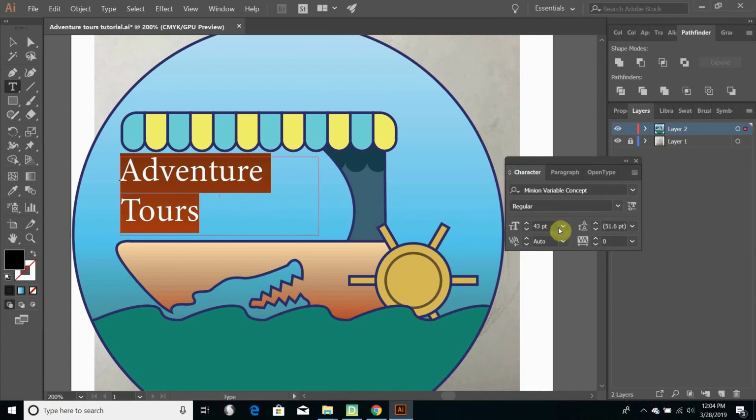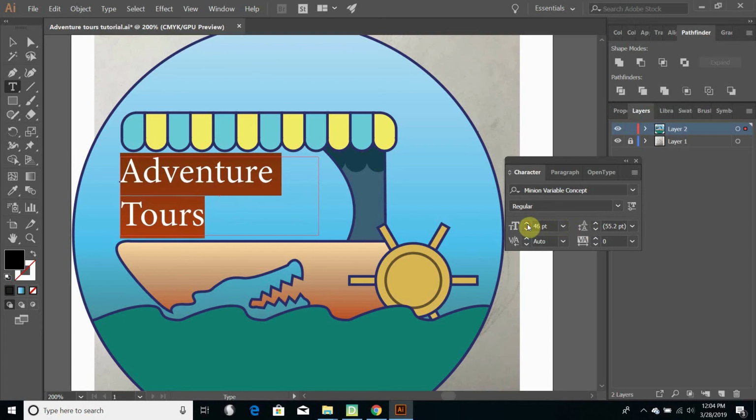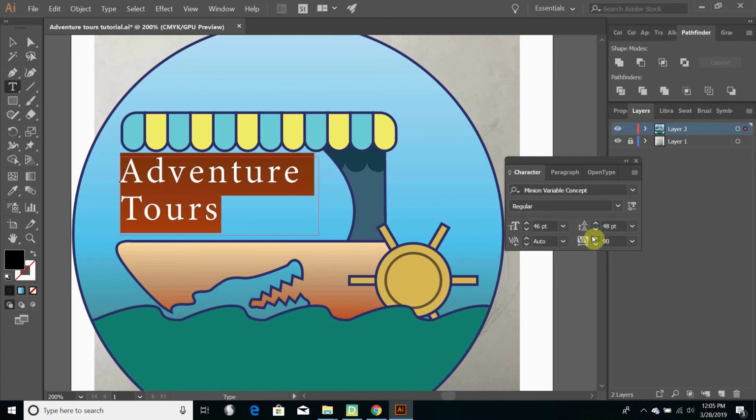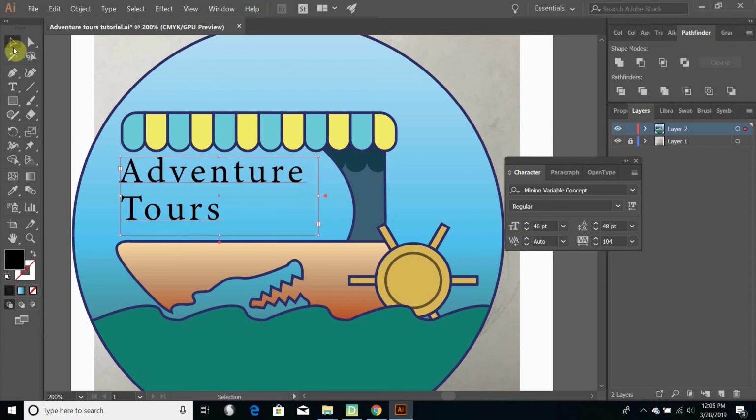So now, I'll adjust the size a bit more. And if I really need to, I can adjust the size of this leading here, which is how far apart each line is. I can adjust how far apart each letter is if I don't want to make my text any bigger, but I want it to stretch out further. I can do that. And other things you can adjust as well. That'll be pretty good, actually.